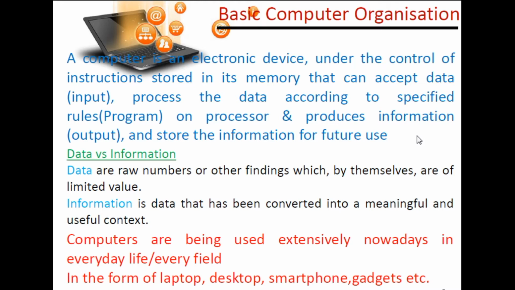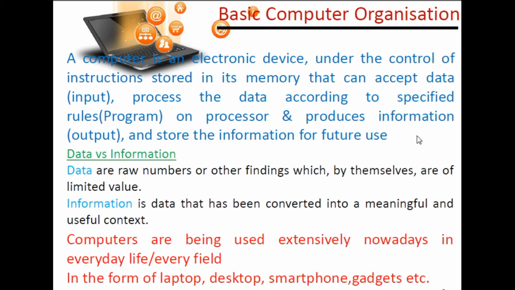Now we are going to understand data and information. Data is actually raw facts and figures which do not have any meaning. For example, 1 2 8 may be a roll number, may be the age of a person, may be a house number also, so we can't make a decision from that. Information is a systematic collection of data that is definitely meaningful.